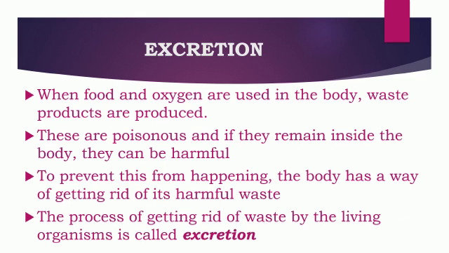Excretion. When food and oxygen are used in the body, waste products are produced. Now, these waste products are very poisonous if they remain inside the body, and they can be very harmful to the body. Hence, to prevent this from happening, the body has a way of getting rid of this harmful waste. Now, the process of getting rid of waste by the living organism is called excretion.